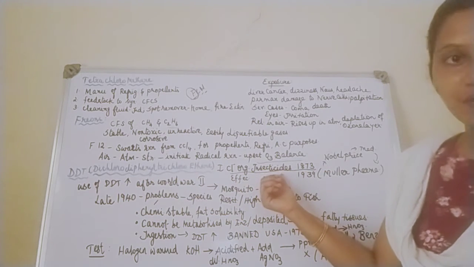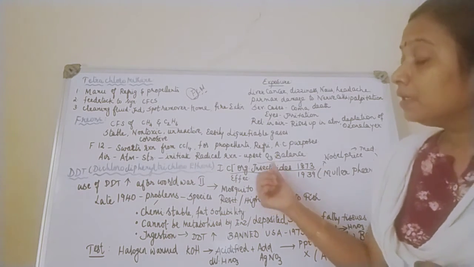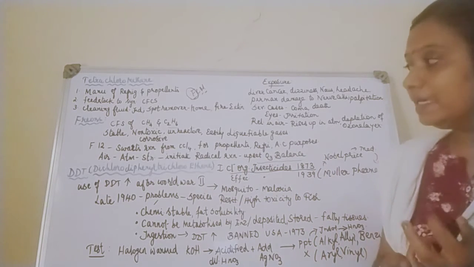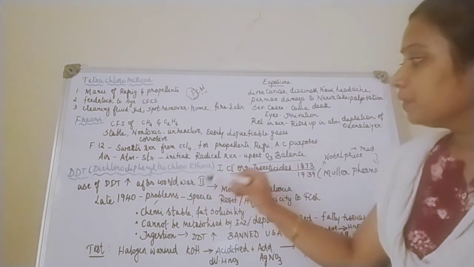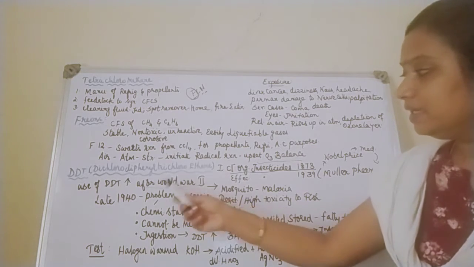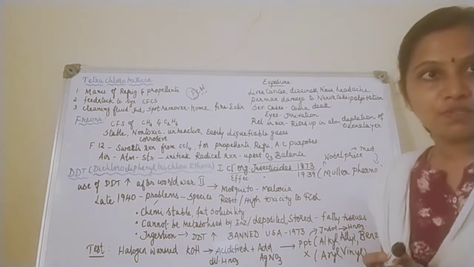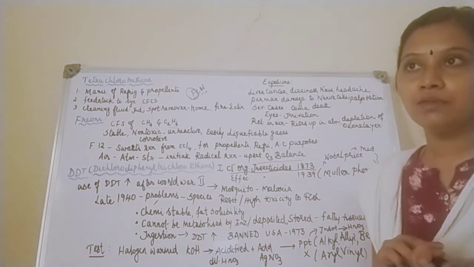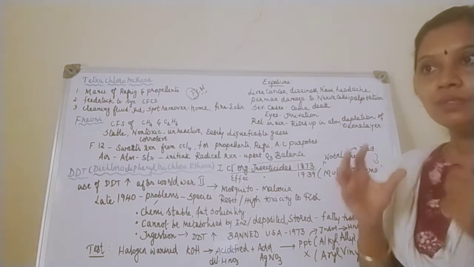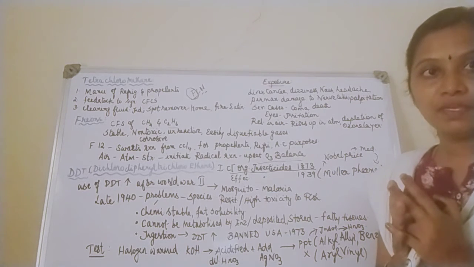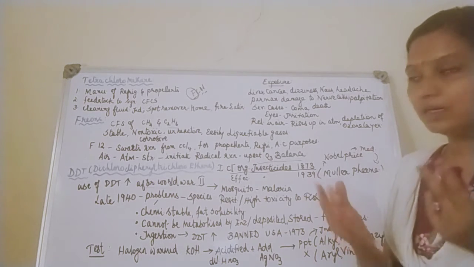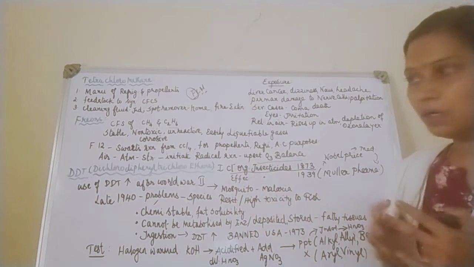As I told you, it is an effective insecticide after its discovery. But its usage increased manyfold after World War II. Why? Because people were able to control mosquitoes using DDT, especially the mosquitoes which cause malaria. You all know that the female Anopheles mosquito is responsible for causing malaria. So DDT was proved to be effective against mosquitoes, and people started using it after World War II.